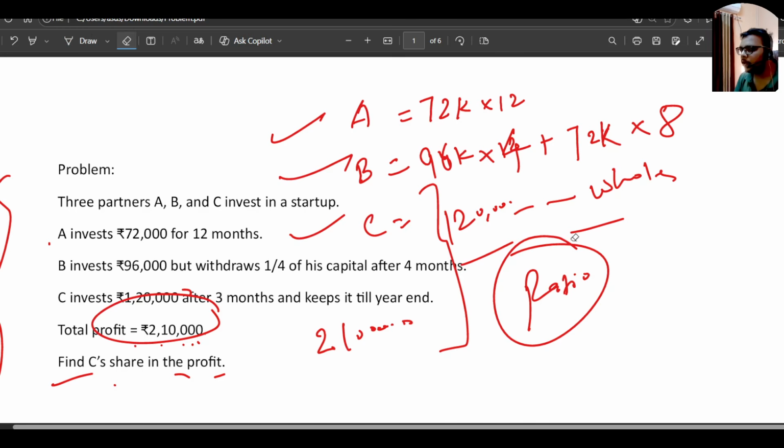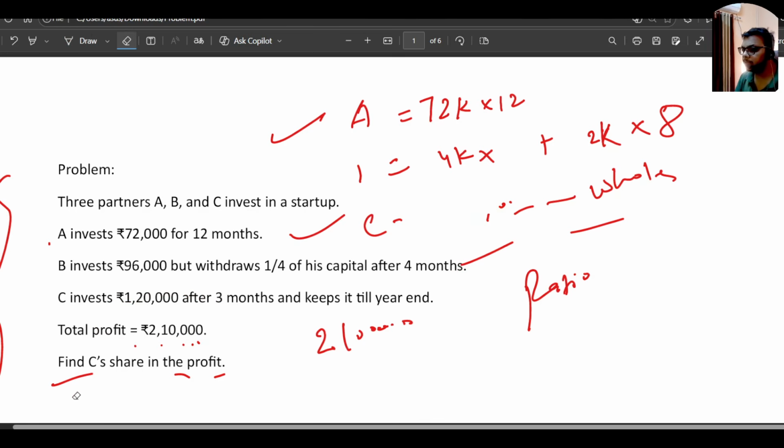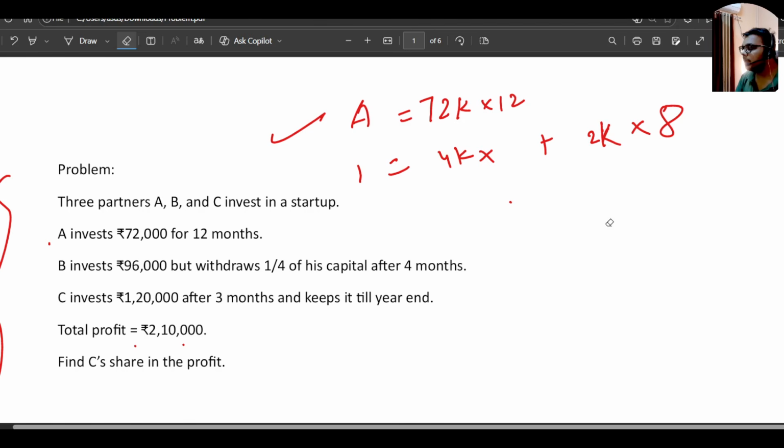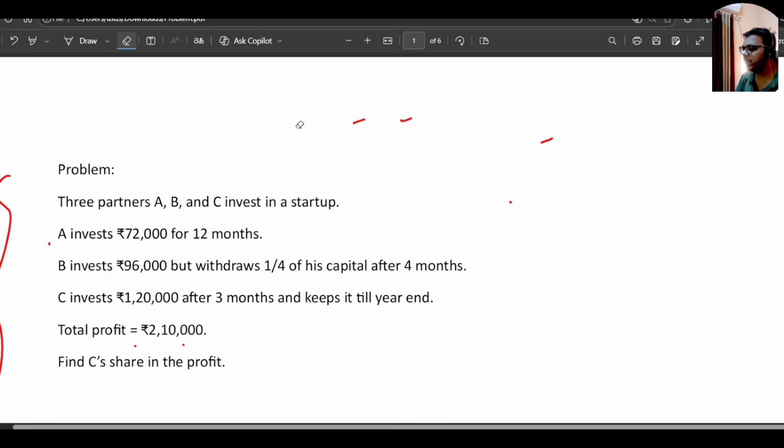There are long calculations for which you can use the on-screen calculator you will get in the TCS. The main point I wanted to explain is how in a partnership we divide the incomes. I hope this question is clear. Let's move forward with the next question.